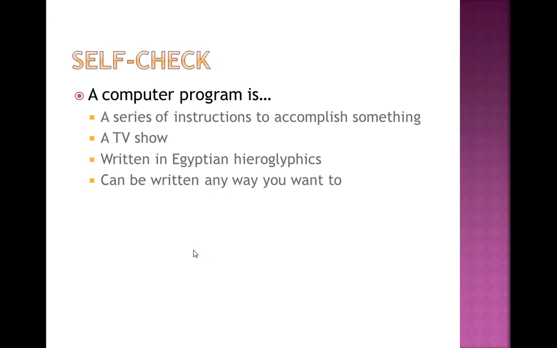Now, there is a question and answer session. The first one says, a computer program is dash. There are multiple options: a series of instructions, or a TV show, or written in Egyptian hieroglyphs, or can be written any way you want. As I told you, a computer program is a series of instructions to accomplish or perform a task. So the answer is the first one, a series of instructions to accomplish something.